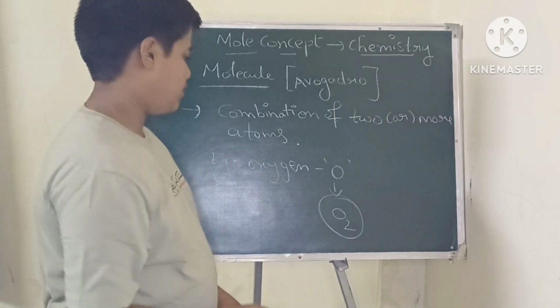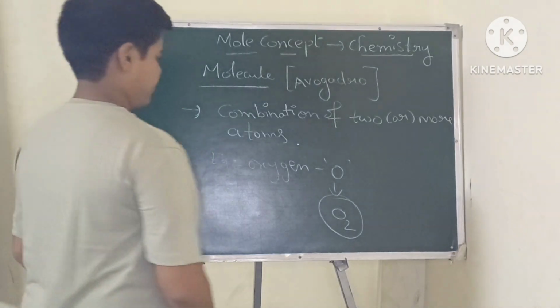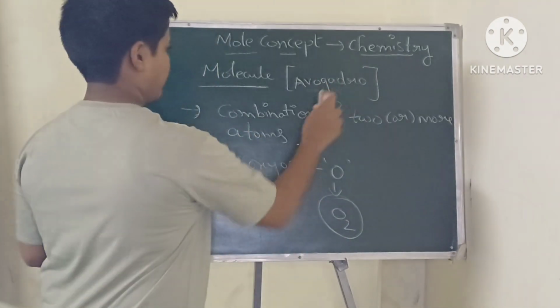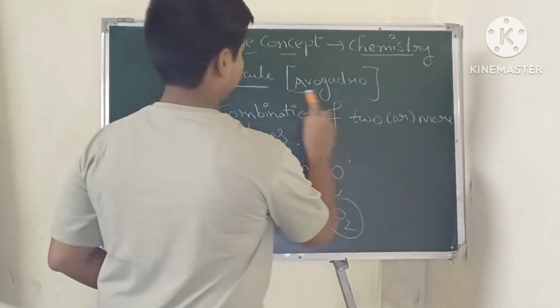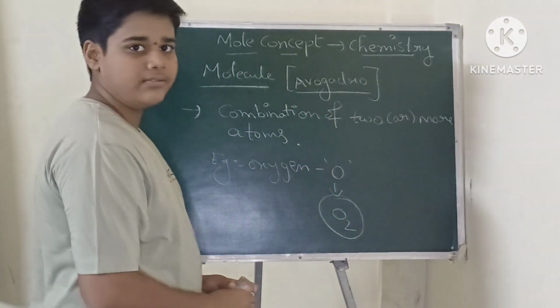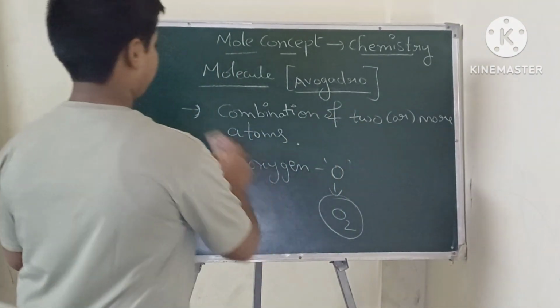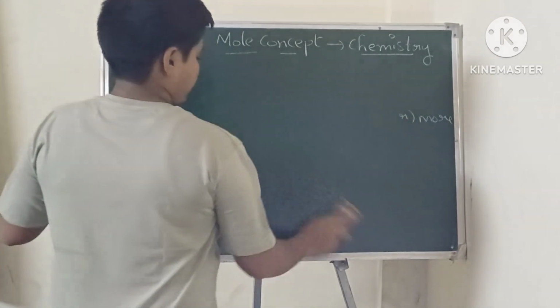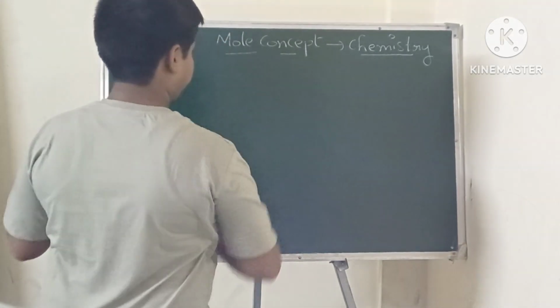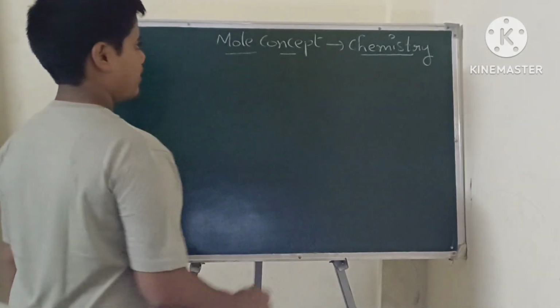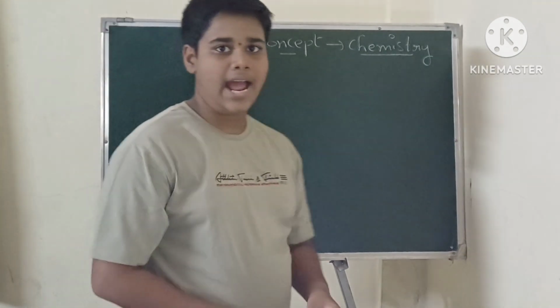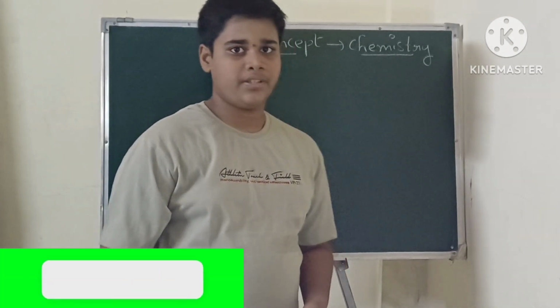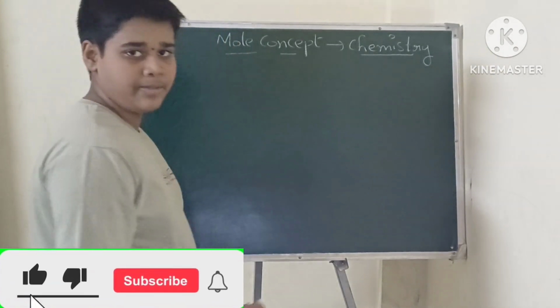So this is the molecule and it is invented by Avogadro. We learned that atom and molecule, these two, are very important terms.